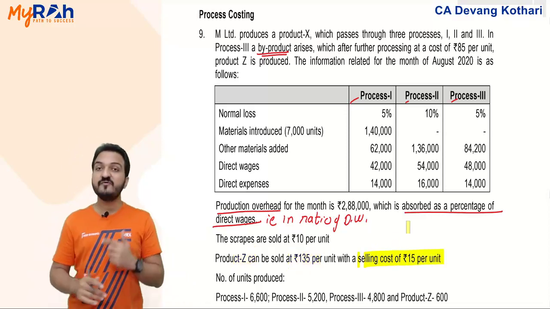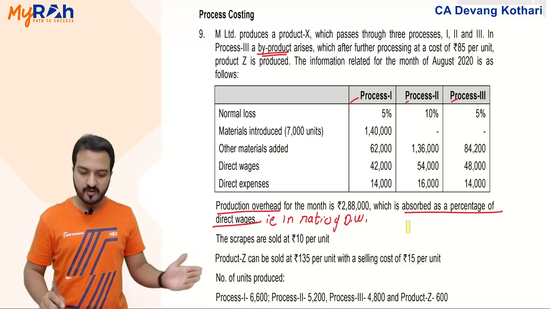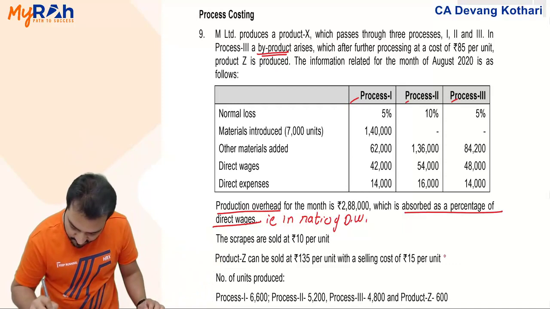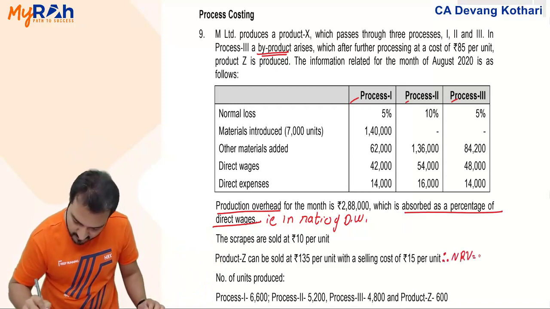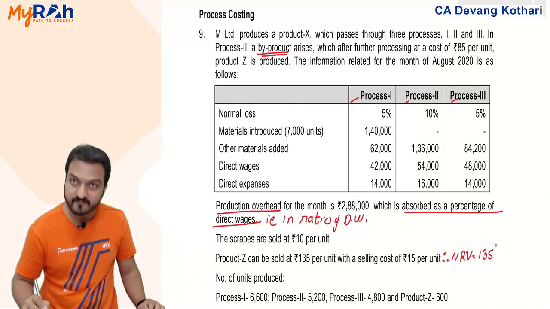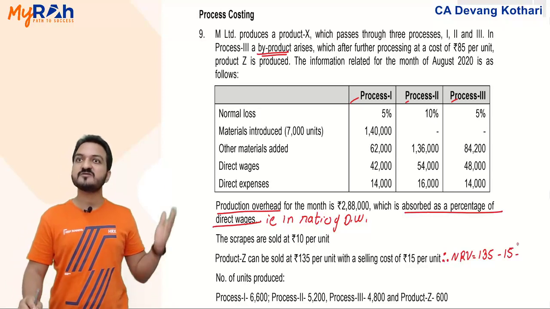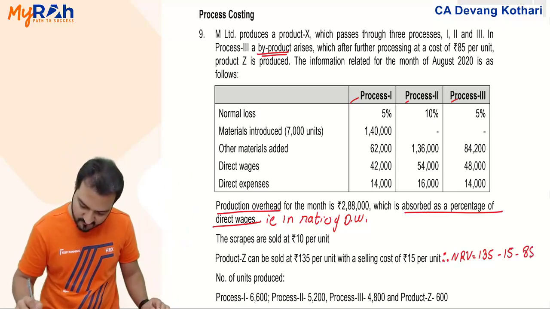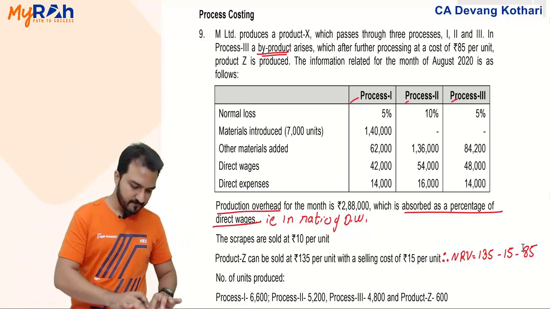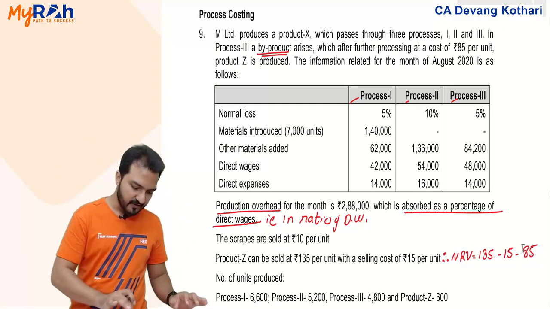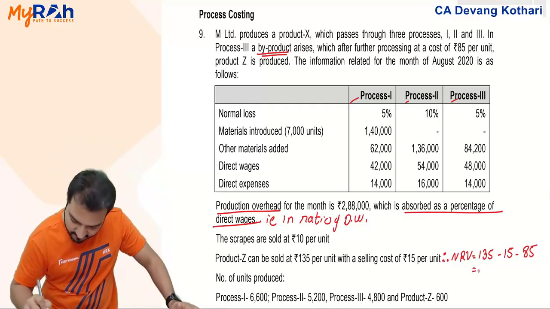So think what will be the effective NRV. Product Z is my byproduct. For that product Z, I can say that its NRV will be the sale value 135 minus the selling expense of 15 and minus the further processing cost you incurred of 85. So 135 minus 15 minus 85. My effective NRV of that byproduct is 35.